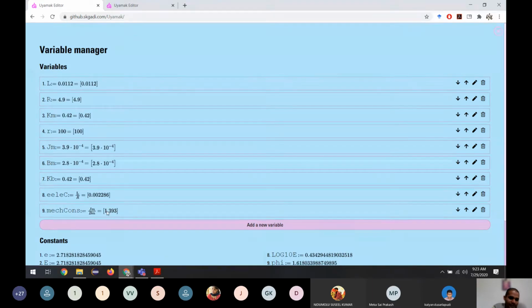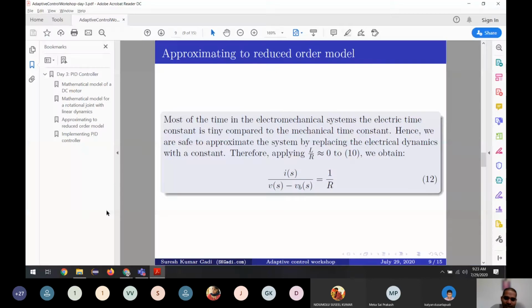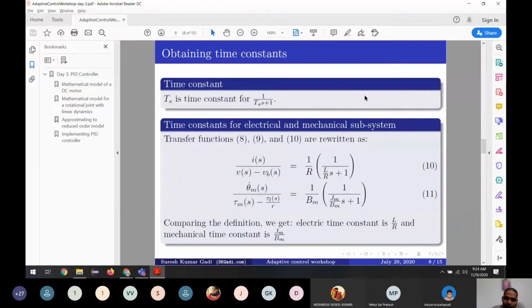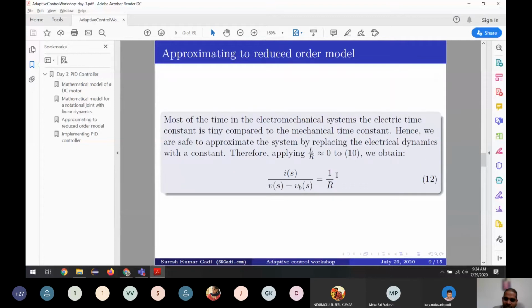So what we do for our practical purpose is, we consider that L by R, the time constant, is 0. We don't want to use it. We make it 0 so that our order will be reduced. What is reducing of order? If you multiply L by R by 0, we are multiplying S with 0. S is the one which gives the dynamics. So if we remove the dynamics, the order will be reduced. Instead of having one differential equation, we now have a static relation.